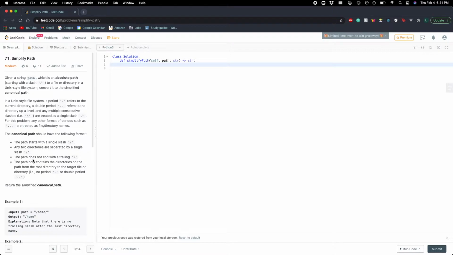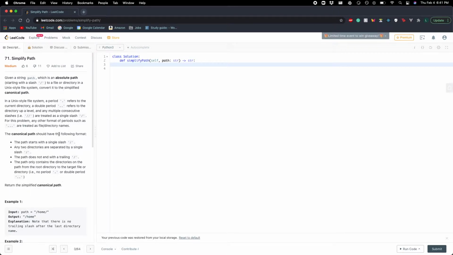The path only contains the directories on the path from the root directory to the target file or directory, i.e. no period or double period. So if we see a period, we have to remove that. If we see a double period, we have to go up that directory level. Return the simplified canonical path.